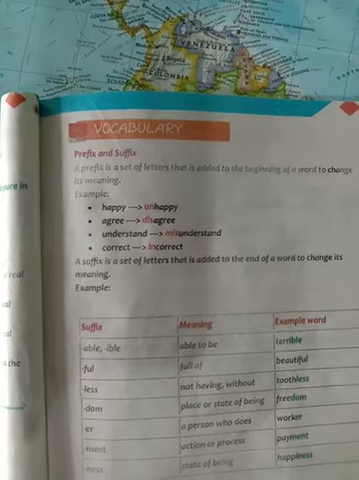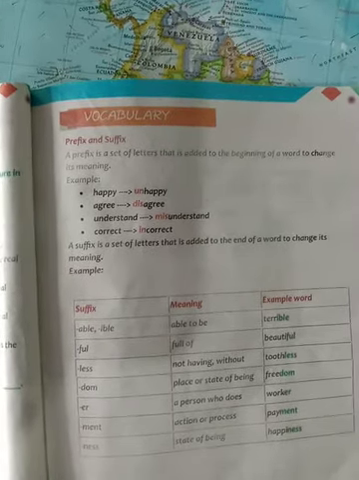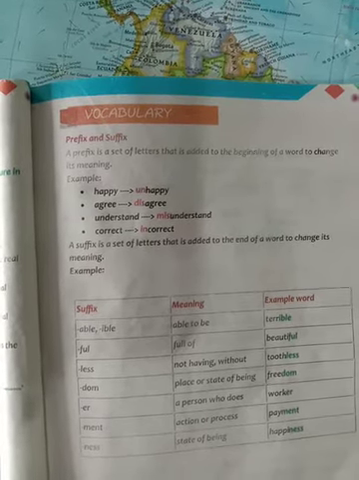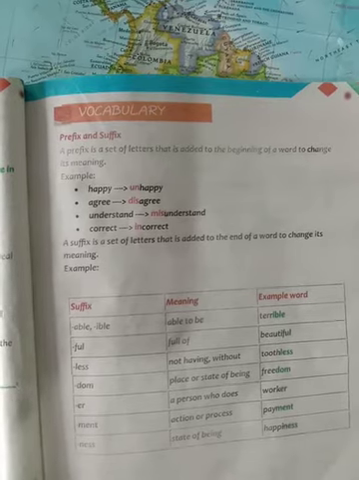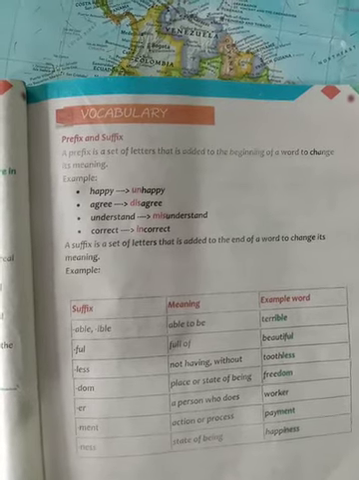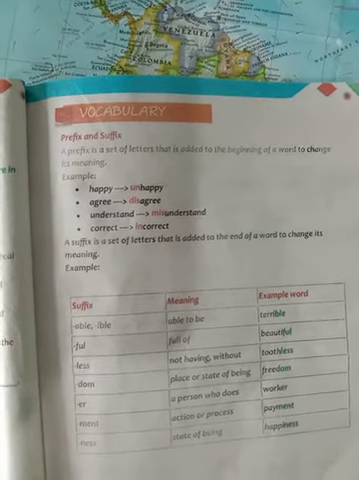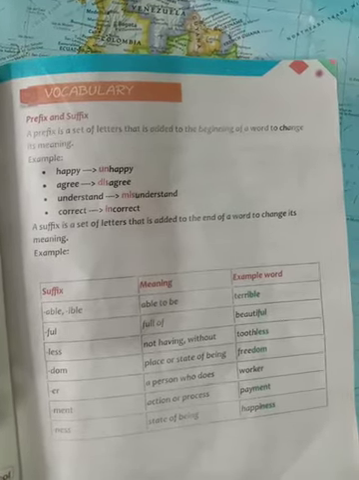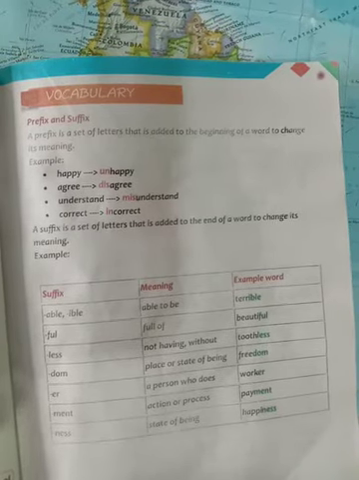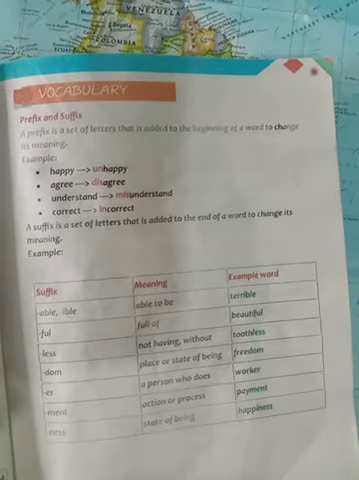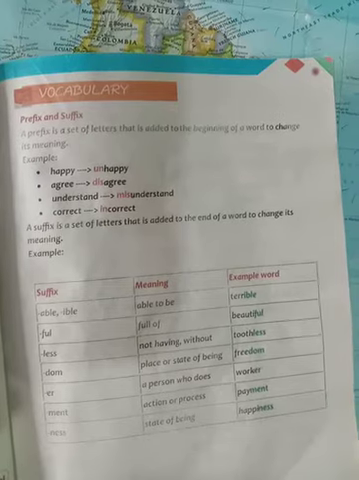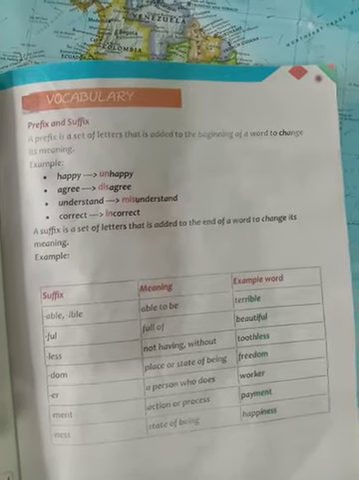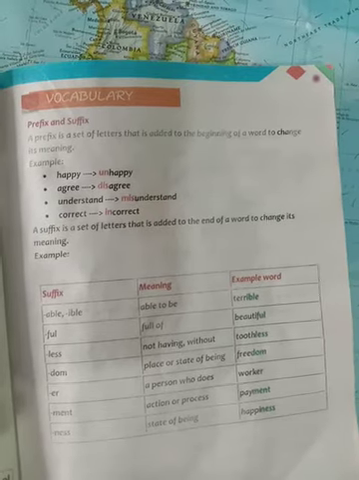Look at the examples in your book. Able or IBLE, able, then FUL. Look at the example: terrible, beautiful, toothless. So if you can see the letters that have been put at the end of the word, they are in green color. So they are what? They are suffixes, and they are completely changing the meaning of the base word.